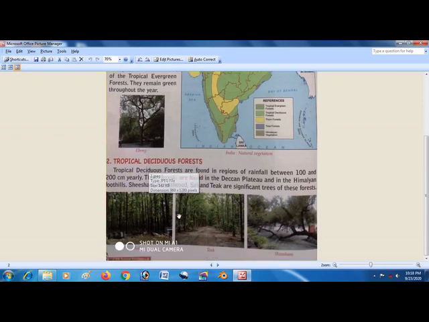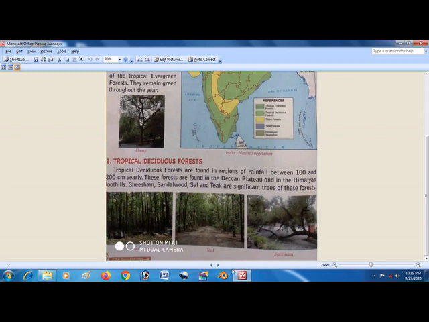Now let's see tropical deciduous forest. Tropical deciduous forests are found in regions of rainfall between 100 and 200 cm yearly. These forests are found in Deccan Plateau and in the Himalayan foothills. Shisham, sandalwood, sal, and teak are significant trees of this forest. You can see some pictures over here. Shisham, this is teak, this is sal, and here you can see ebony is also there.